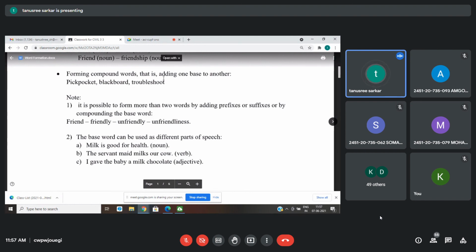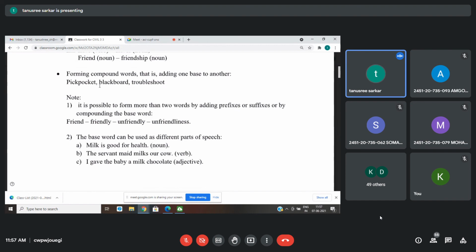Remember just one thing, both will be parts of speech, either noun, verb, or adjective. Mini is a prefix, so with prefixes and suffixes you cannot form compound words. For compound words you need two words.